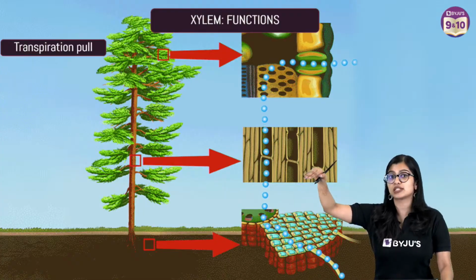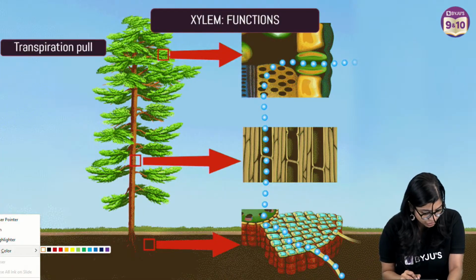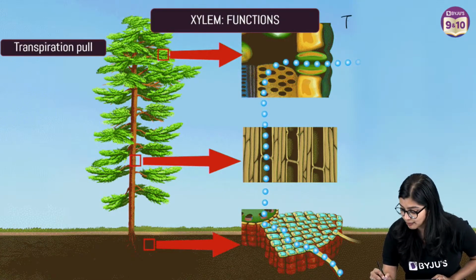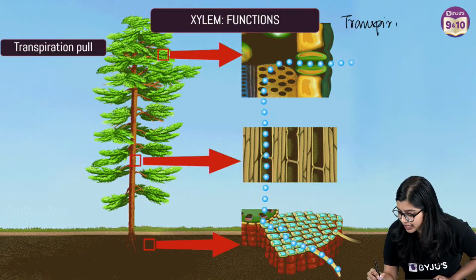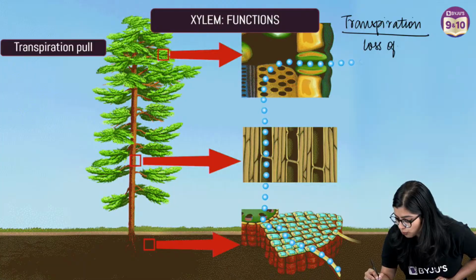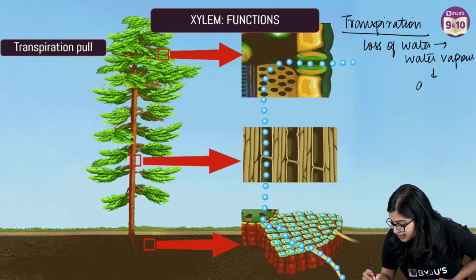Here another physical force comes into the picture, which is transpiration. What is transpiration? Transpiration is nothing but loss of water in the form of water vapor from the aerial parts of the plant.